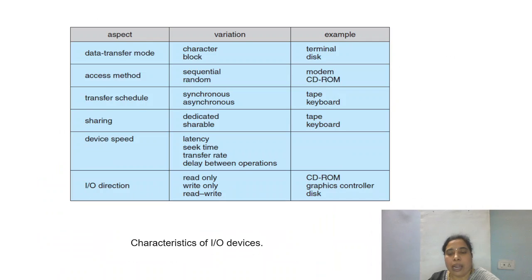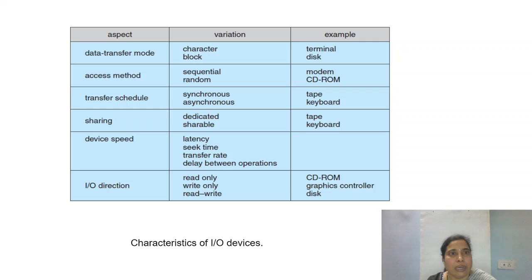As can be seen in this particular table, there are various different types of devices. There is a change in the type of devices and the access methods, in what way the data transfer will take place between them, what the different modes are. All those things can be seen in this example, which is in terms of characteristics of the IO devices.